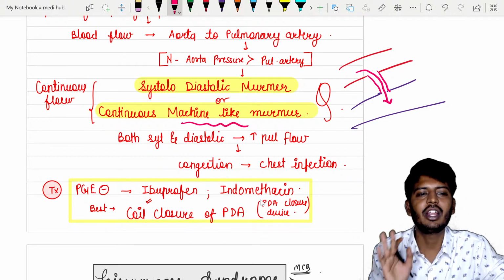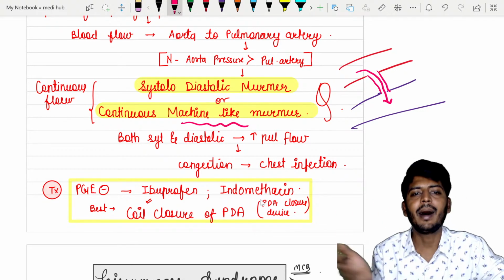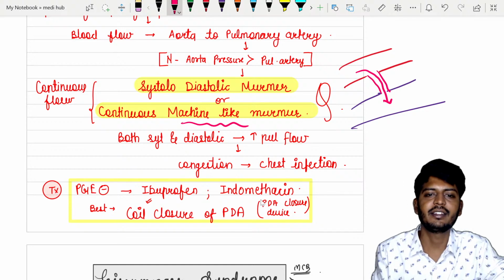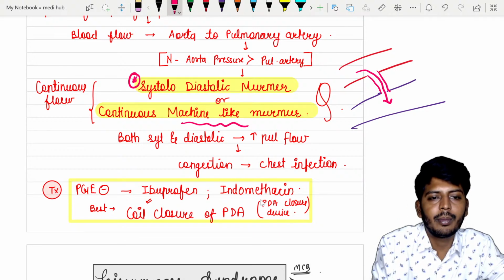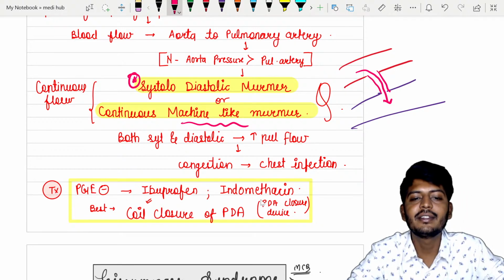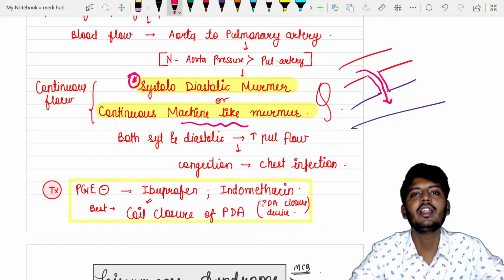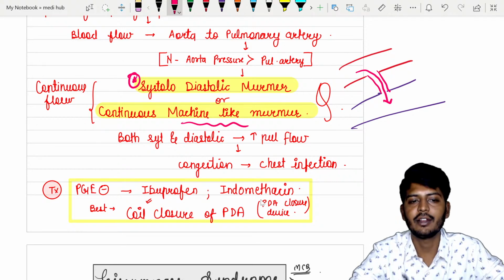If you hear this word, continuous machine-like murmur, सीधा आंख बंद करके mark the diagnosis as patent ductus arteriosus. The other name for this is systolo-diastolic murmur, means continuous murmur रहेगा. Systole में भी रहेगा, diastole में भी रहेगा.